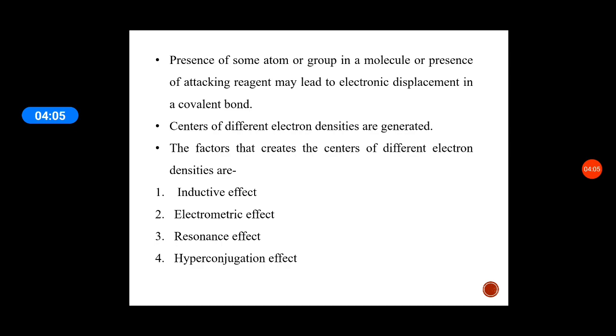There are two poles: one with lesser electron density, considered the positive pole, and one with higher electron density, considered the negative pole. The factors that create centers of different electron densities are the inductive effect, electromeric effect, resonance effect and hyperconjugation effect. So these are four types of electron displacements.